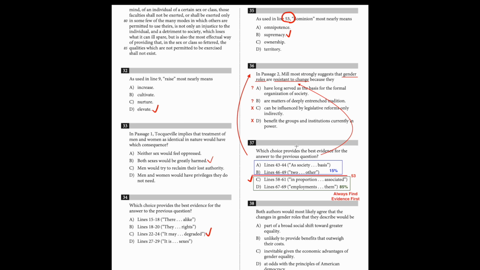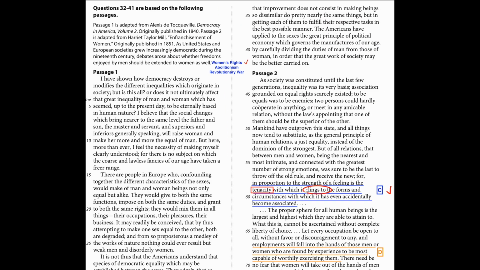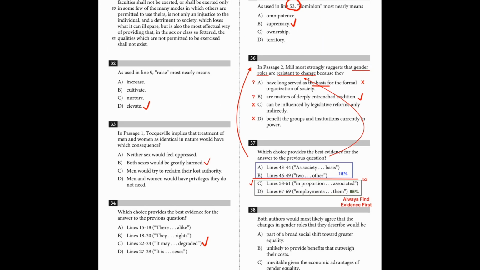There usually are two confusing choices left, but you have to sift through the given evidence to find a perfect match. So I read the evidence again, and then I realize that the tenacity clings or attaches to the social forms, but A says it serves as a basis, which means it is wrong. So A is wrong, I go with B.